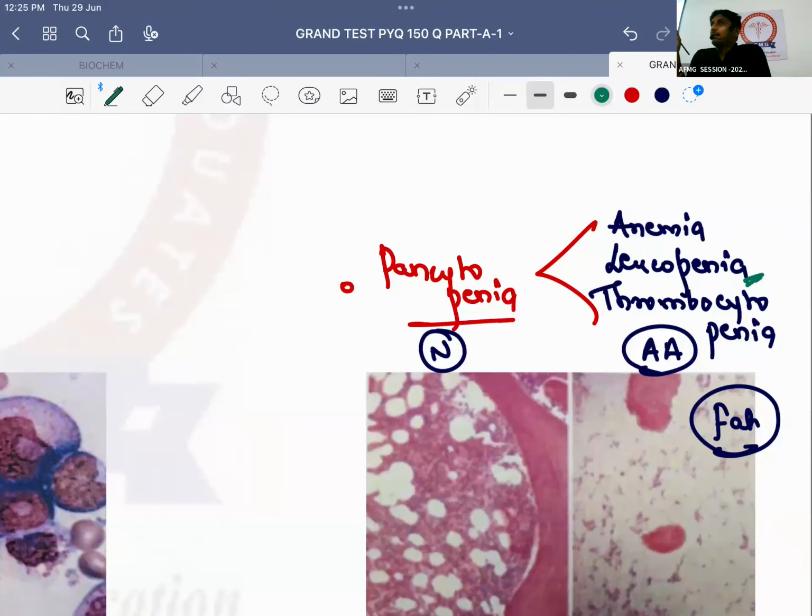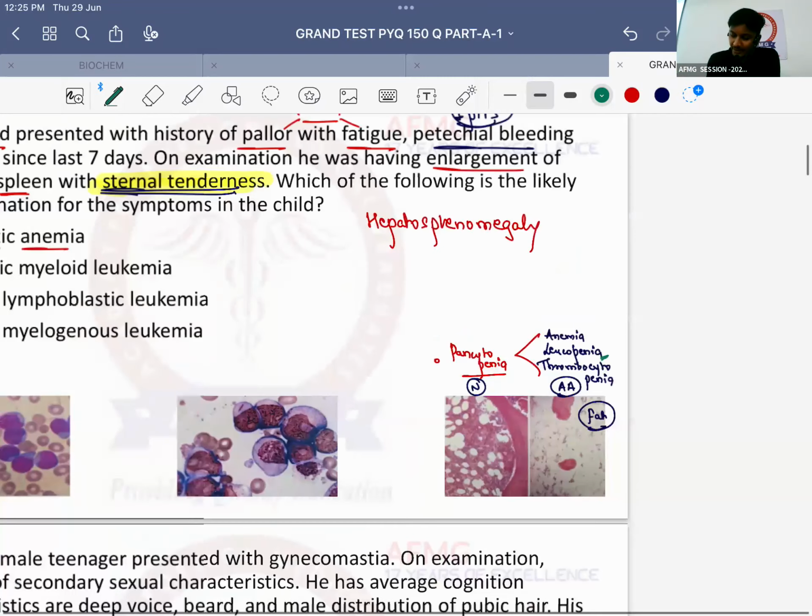Important is, but they have already said about sternal tenderness or they have said about hepatosplenomegaly. When does hepatosplenomegaly occur? कब enlargement होगा? जब liver और spleen over time काम कर रहे हैं या कम काम कर रहे हैं? ओवर टाइम काम कर रहे हैं. इसमें ब्लड सेल्स ही नहीं बन रहे, तो ओवर टाइम काम करेंगे कि तुम्हारे लिवर एंड स्प्लीन? नहीं. लिवर एंड स्प्लीन कब काम करते हैं ओवर टाइम? जब उनको किसी को खत्म करना होता है. यहाँ खत्म करेंगे क्या? वो नहीं करते. So therefore, aplastic anemia में the patient will not have characteristic sternal tenderness or hepatosplenomegaly. That's the reason why I can easily rule out aplastic anemia.